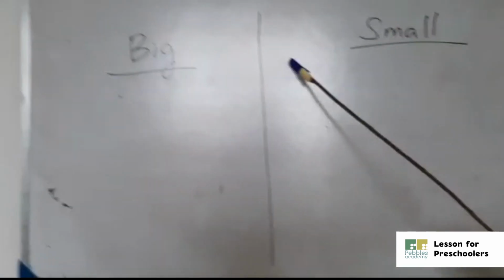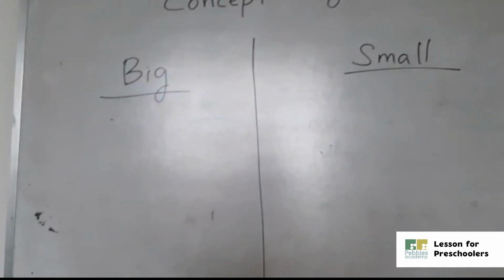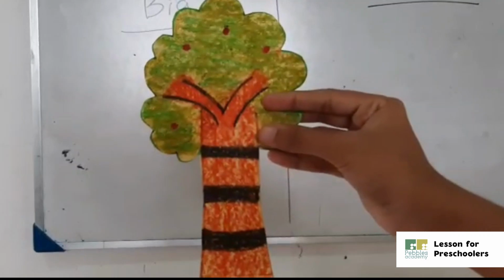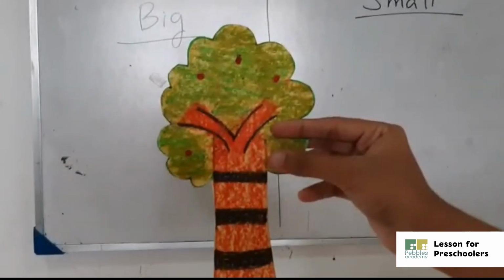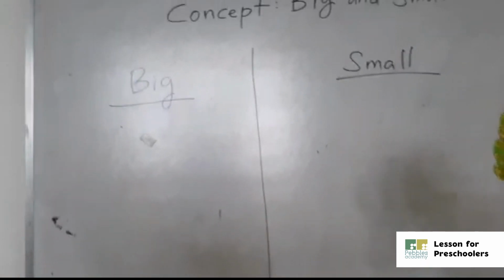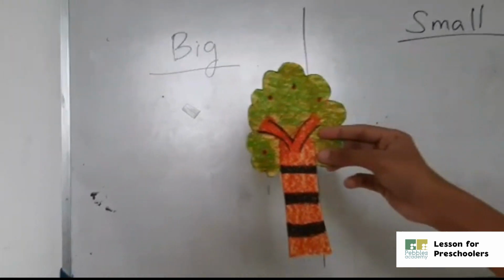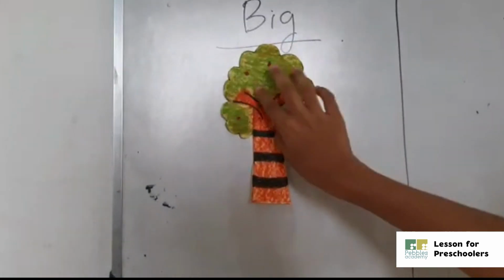Now it's like a game. So I hope you all like this game. Okay, come, let's do it. Okay students, what is this? This is a big tree. So which side will we keep this? This side or this side? I think we want to keep the big tree here.